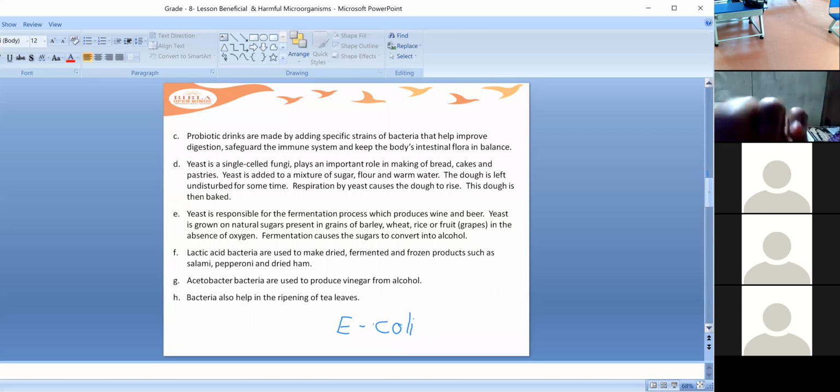Yes, Akshara. Ma'am, what should we note down, ma'am? I'm underlining it. Fermentation causes the sugars to convert into alcohol. This one also.